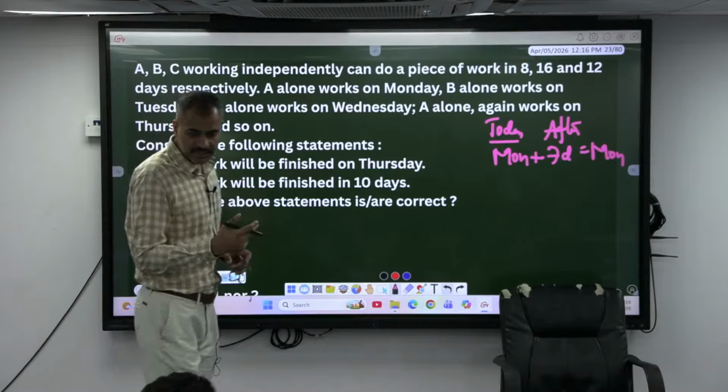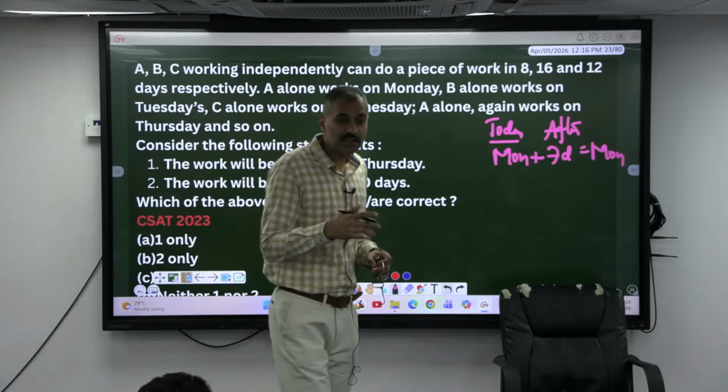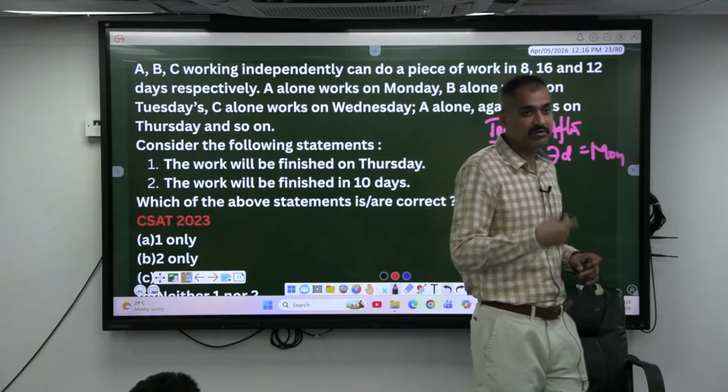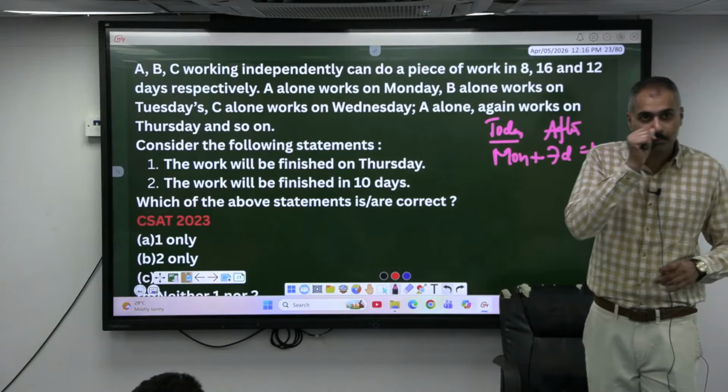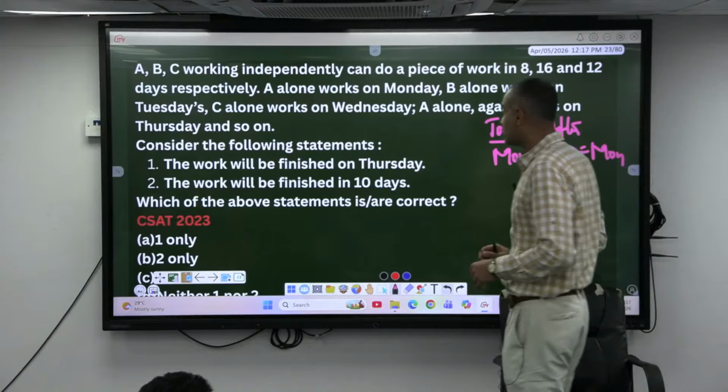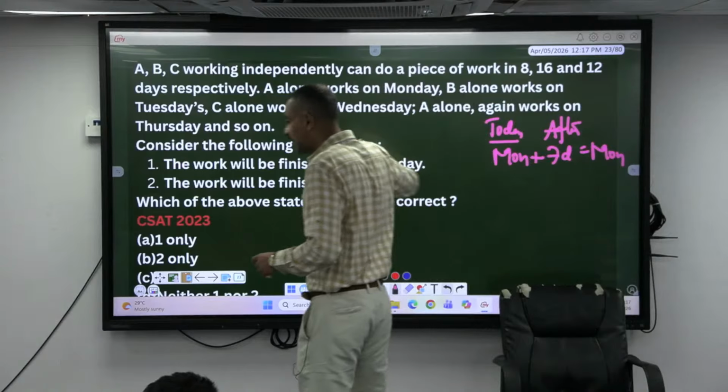If this continues, the cycle is of how many days? One cycle is 3 days. After 3 days, the cycle has to repeat. A, B, C, A, B, C, A, B, C. So, look at this statement. The work will be finished on Thursday. The work will be finished in 10 days.